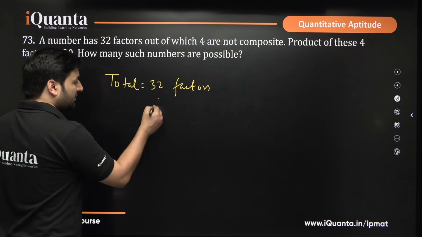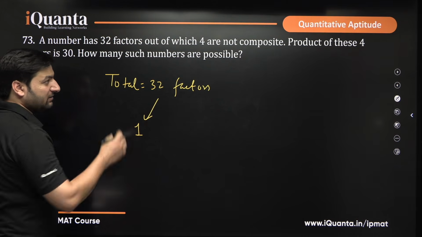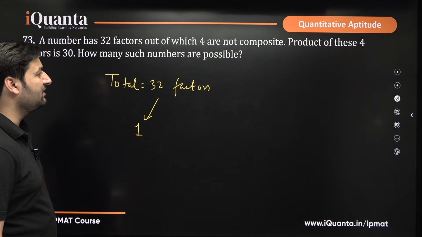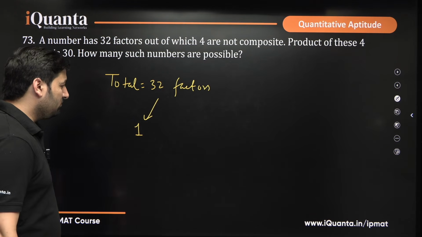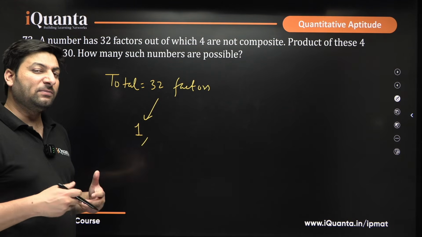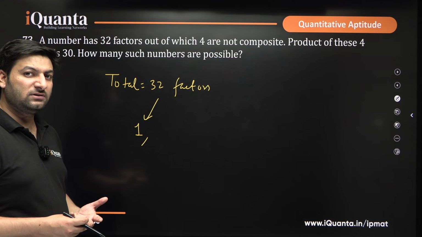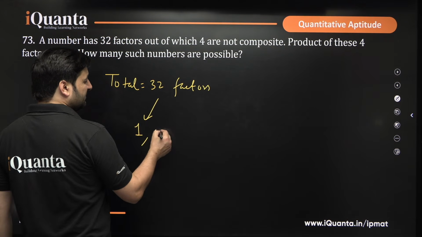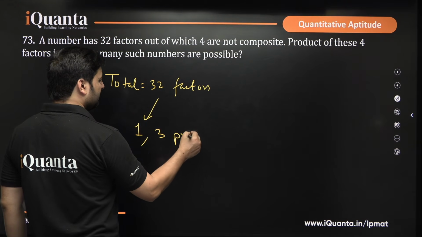Obviously, out of these 32 factors, 1 will surely be a factor, and you know that 1 is neither prime nor composite. I told you this in number system classes. Apart from 1, what type of numbers will not be composite? Those which do not have at least 3 factors: prime numbers. So that means 3 prime numbers are definitely there.